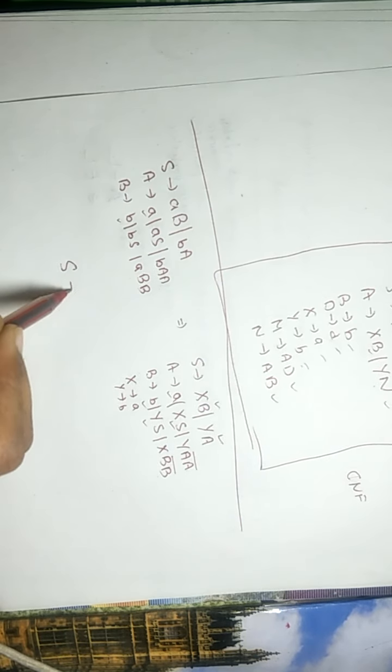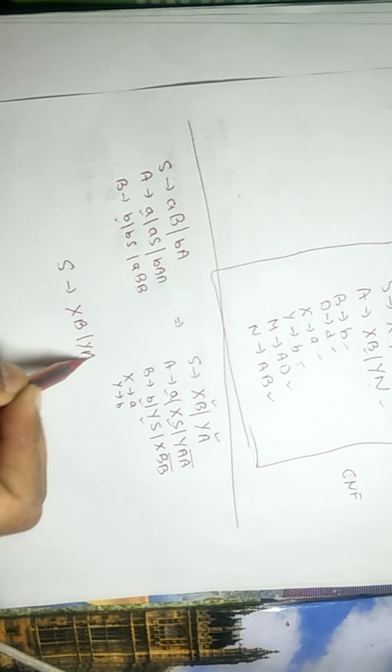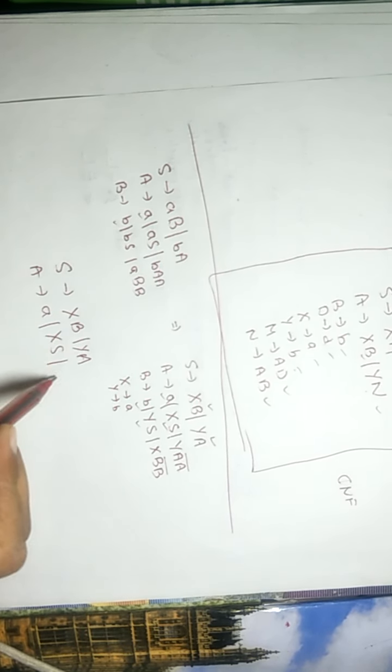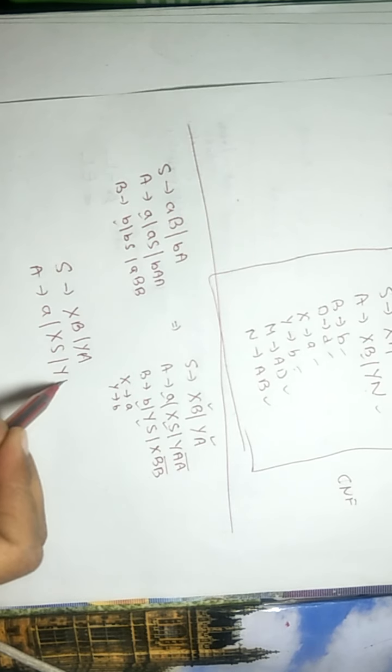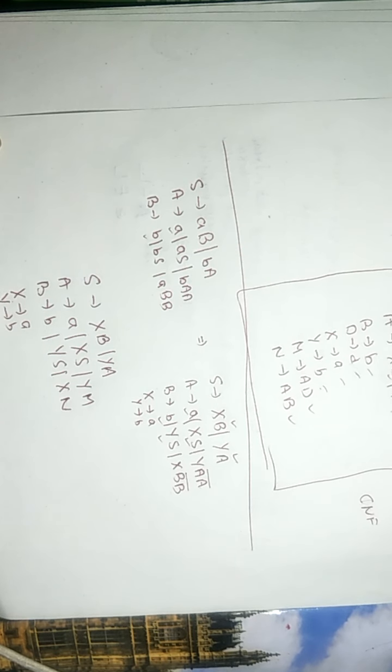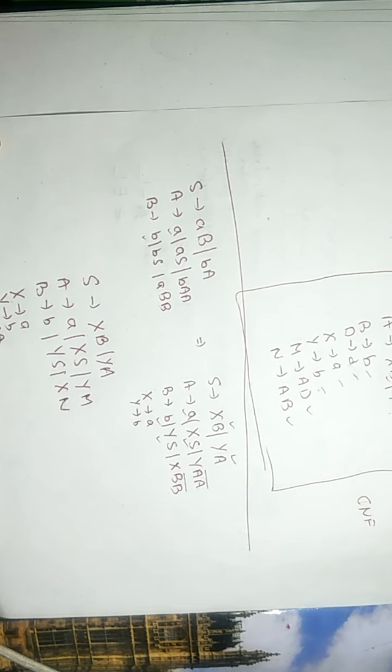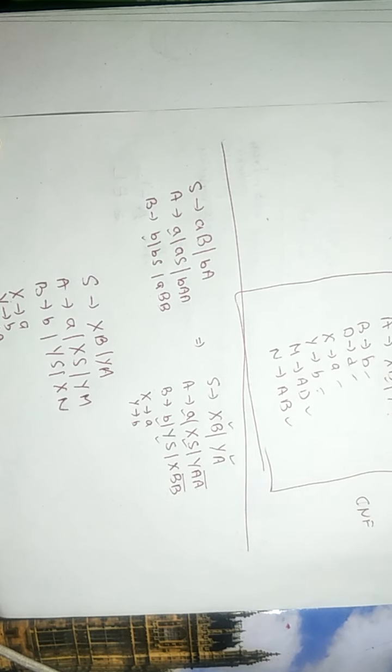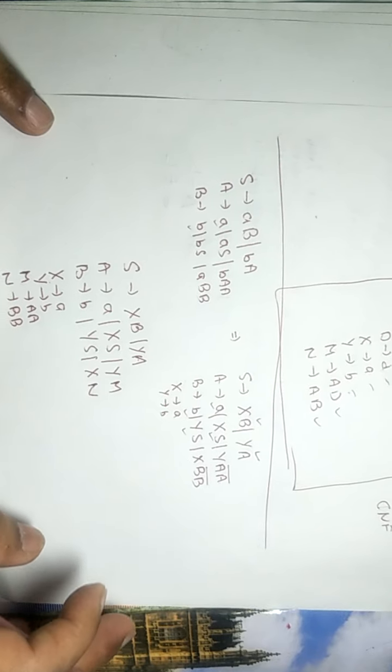So the grammar will become: A tends to XS, and Y, I took AA as M. B tends to YS, and X, I took BB as N. X tends to a, Y tends to b, M tends to AA, and N tends to BB. So in this way we convert a grammar into CNF.